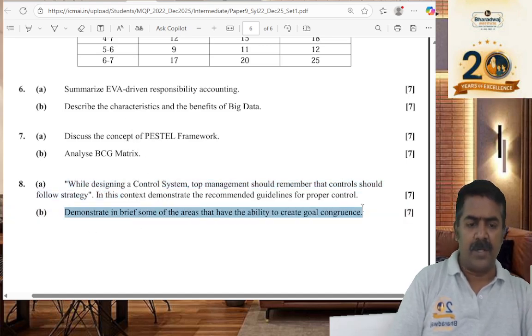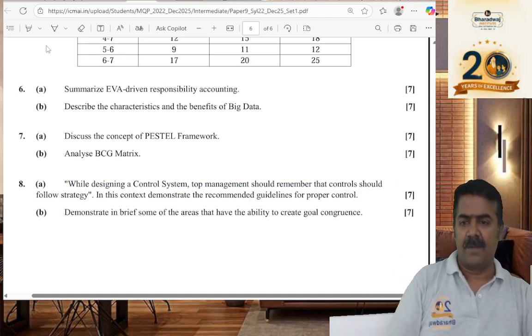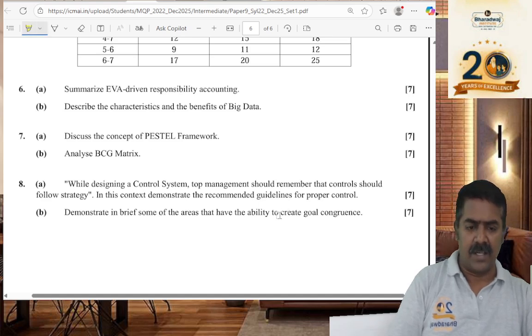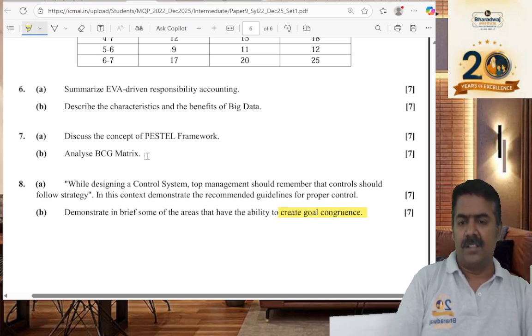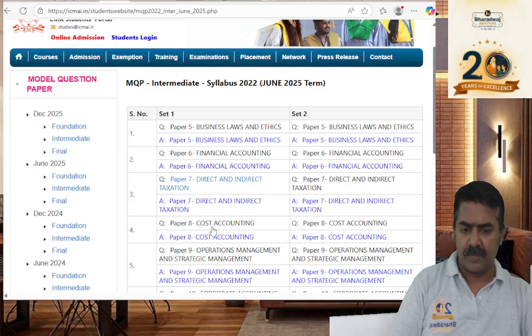Okay. What does it mean by cold concurrence? From this you can see repeatedly what is tested. The cold concurrence is getting tested. Regarding PESTLE, they ask you, and big data is repeatedly tested. So you can go through those question papers.